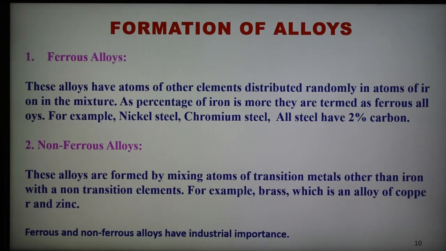Second is the non-ferrous alloy. These alloys are formed by mixing atoms of transition metals other than iron with non-transition elements. So the name non-ferrous is given, because there is no iron. For example, brass, which is an alloy of copper and zinc. In this way, ferrous and non-ferrous alloys have industrial importance and a number of uses. So this is the formation of alloys, and the two types of alloy, ferrous and non-ferrous.